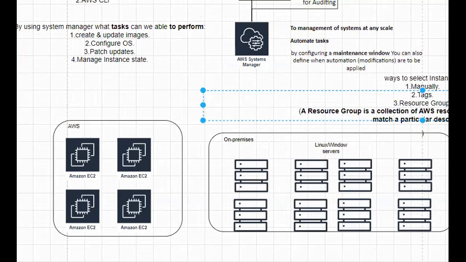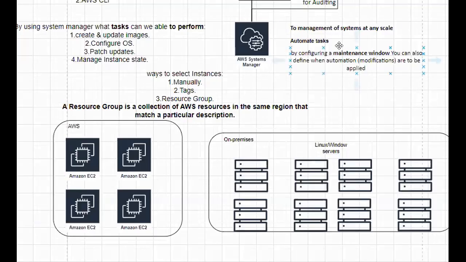So in this way, we can select our instances. Actually, System Manager operates on our resources by using this resource group only.